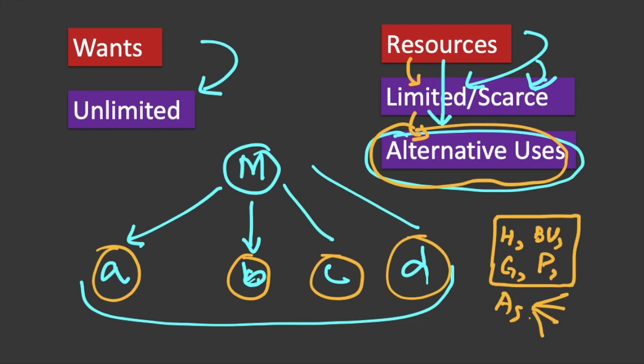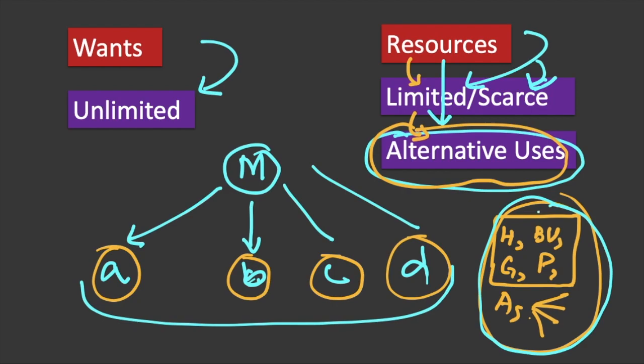So obviously it has alternative uses. We can't do all these things together at the same time. We can put our piece of land to one particular use rather than all the uses simultaneously. It is not possible. So resources have alternative uses. Now these things are clear to us.